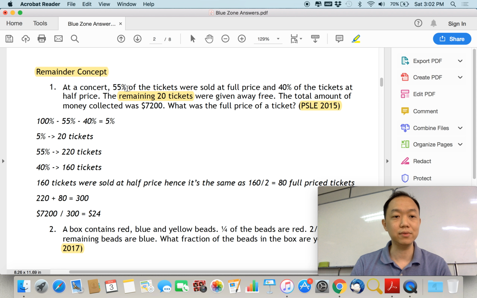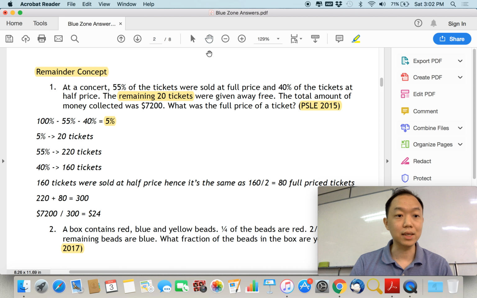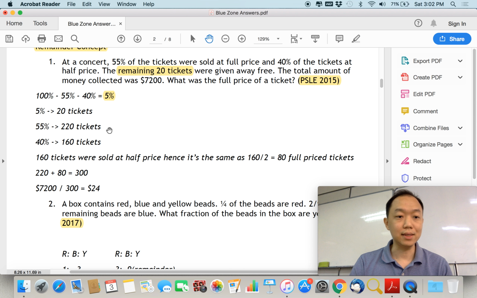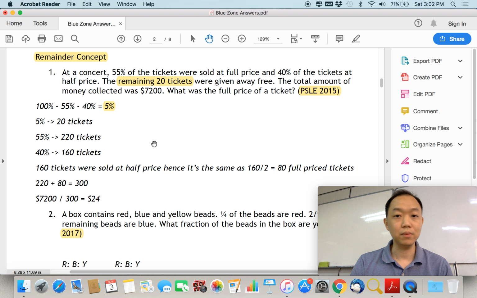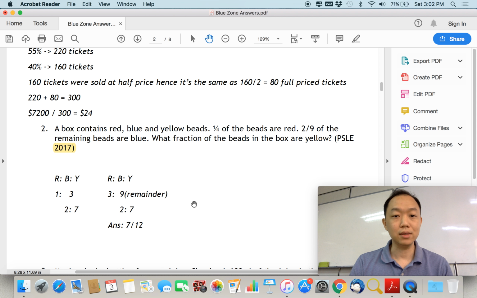So, at a concert, 55% was sold at full price and 40% of tickets at half price. So you have a remainder of 20 tickets. We want to find out how many percent of it represents 20 tickets. So over here it is actually 5%. Then there's the rest of the part which you have to work out. Okay, you can take a look. It's quite self-explanatory.